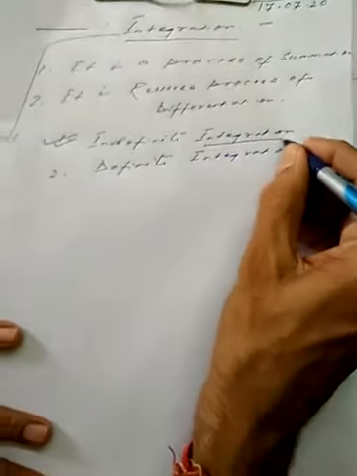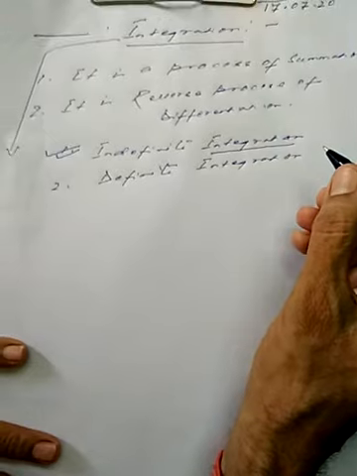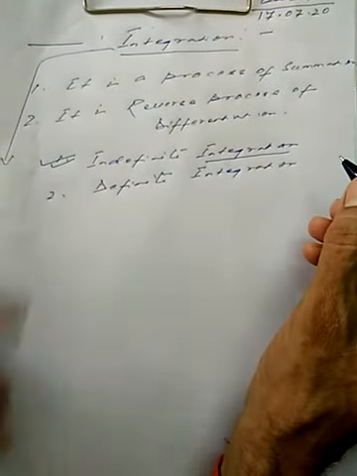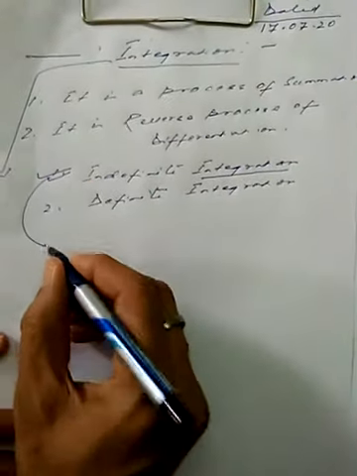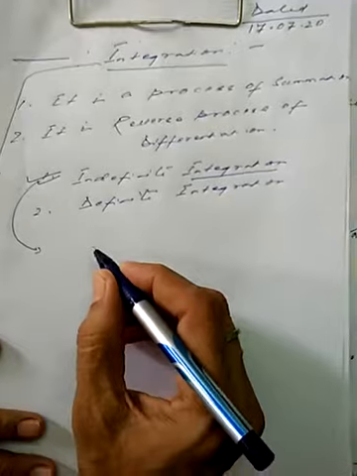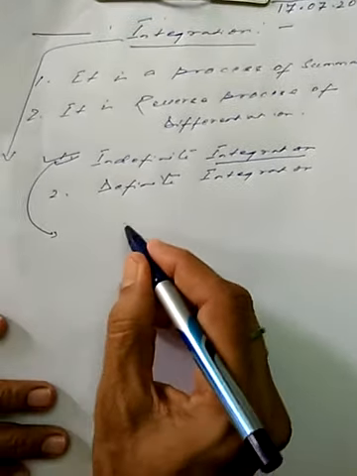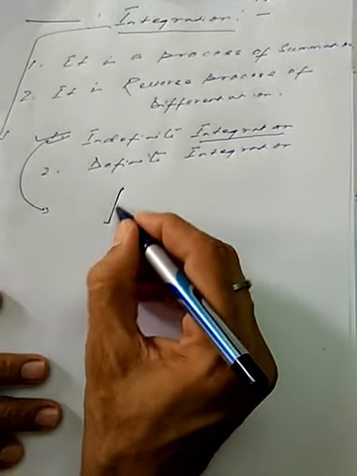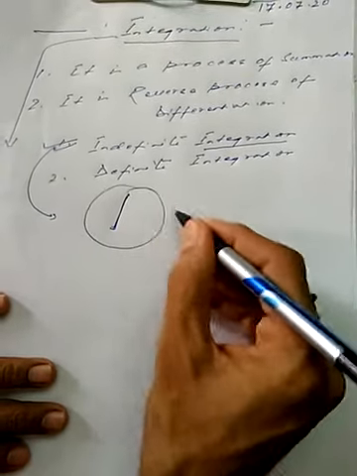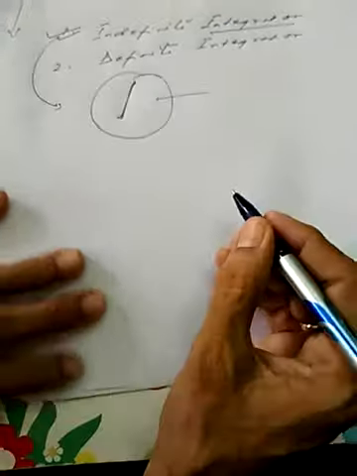As right now I have discussed regarding the word meaning, integration is integrity, unity. You have to add up something. So how will we add up? What is the model for the indefinite integration? Basically it is a process of summation. So this is the symbolic representation for integration.